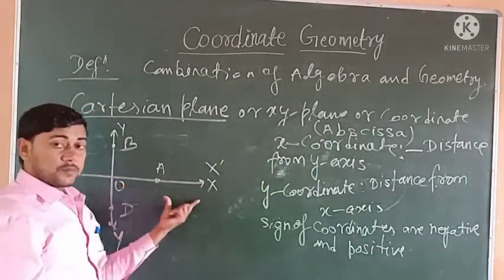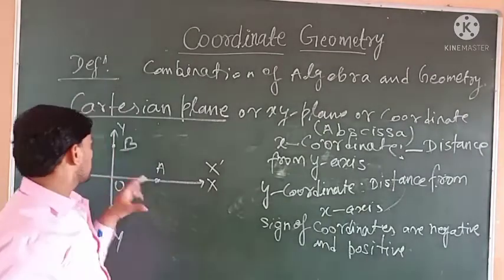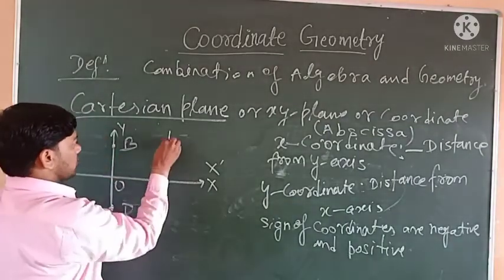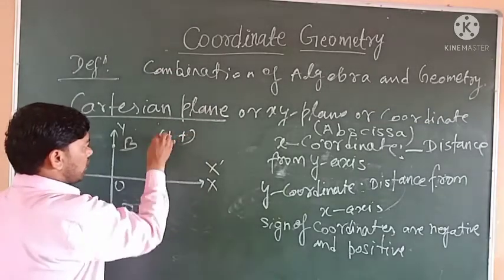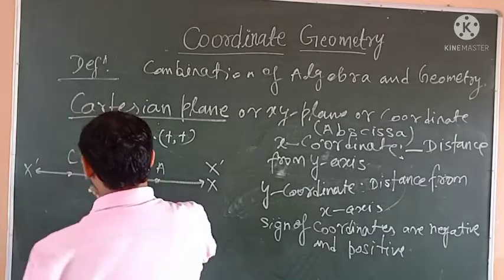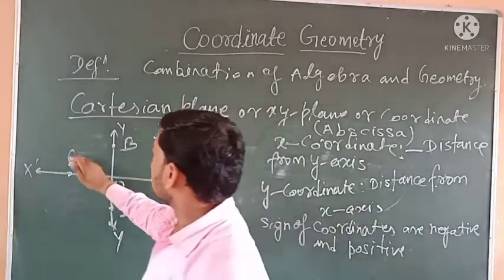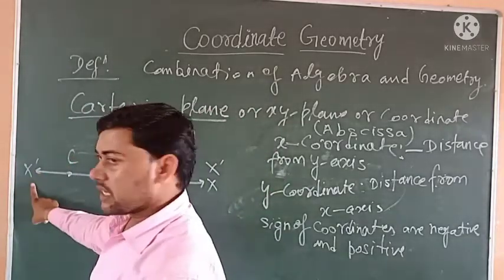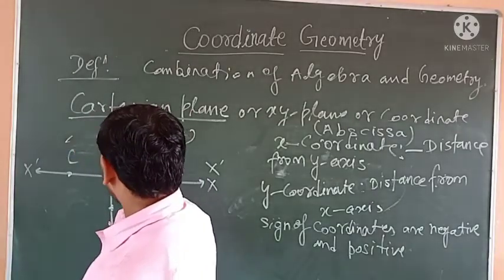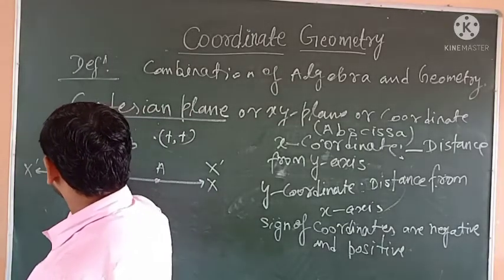See, OX is the positive direction of the x axis, OY is the positive direction of the y axis, so plus plus. In the first quadrant, both coordinates are positive. In the second quadrant, OX dash, x coordinate is negative and y coordinate is positive.